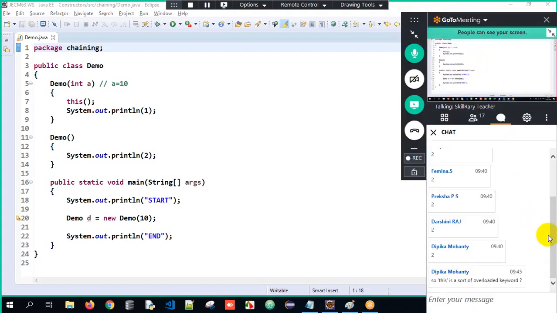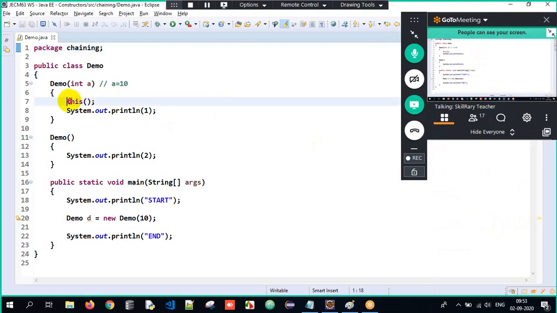So this is a sort of overloaded keyword. Okay, it's not like an overloaded keyword here. The same this meaning, it points to the current object. When I write this of, it's like I'm pointing to the current object's constructor. It's not an overloaded keyword. We don't have a term called overloaded keyword. So this is just the process over here. But the functionality will differ. But yeah, kind of.